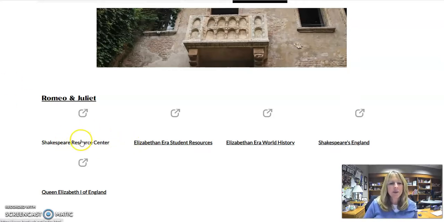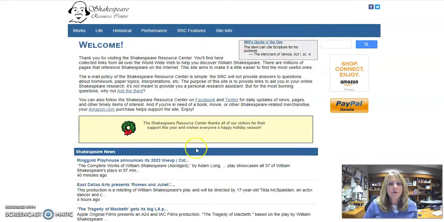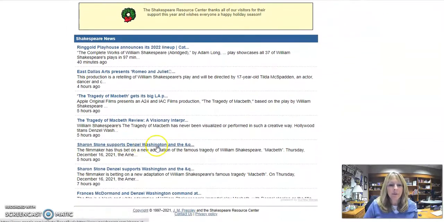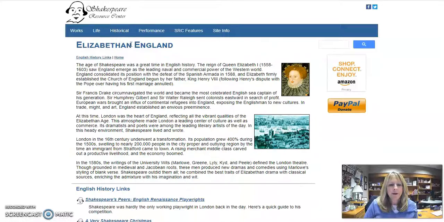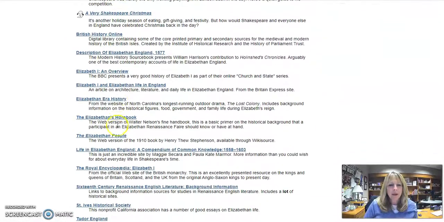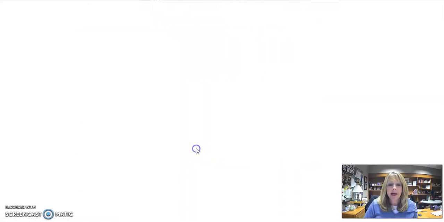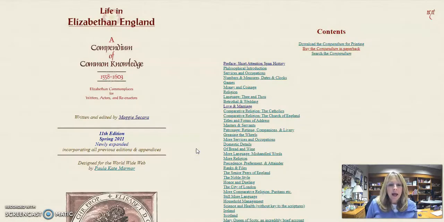So I'm going to go to that Shakespeare Resource Center that's on here, because remember that was the one that had links to a lot of different places. And I am going to look at this Elizabethan England part of it. And we had talked a little bit about this Life in Elizabethan England, a Compendium of Common Knowledge. And I want to go through the process a little bit with you of how I look and check to see if this is a good, reliable source.